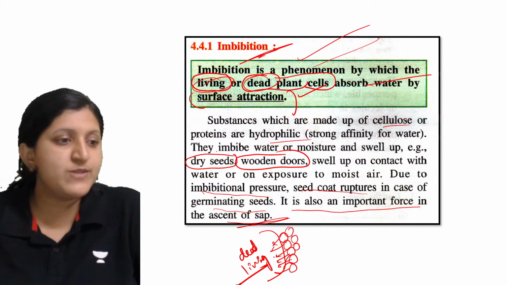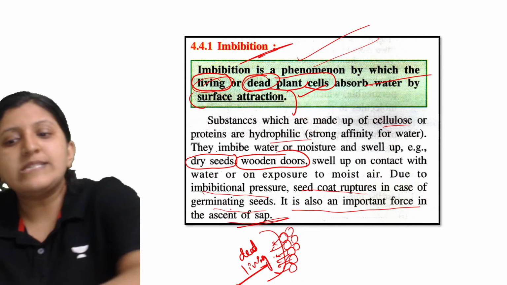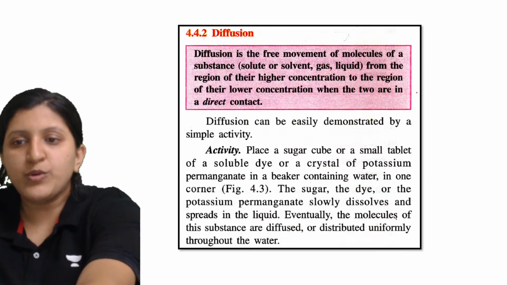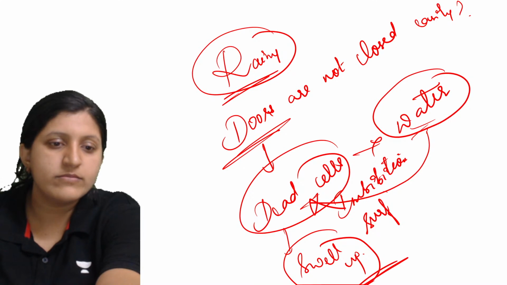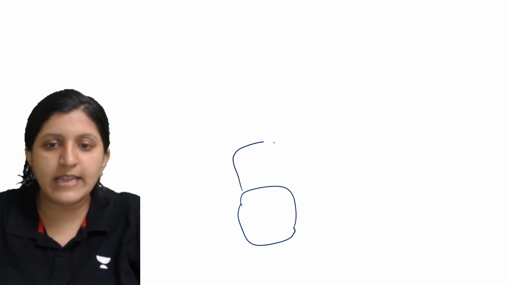And that is mainly in case of germinating seeds and ascent of sap. So what exactly is ascent of sap? I'll just explain you here. Let's say this is one cell, and here is another cell.